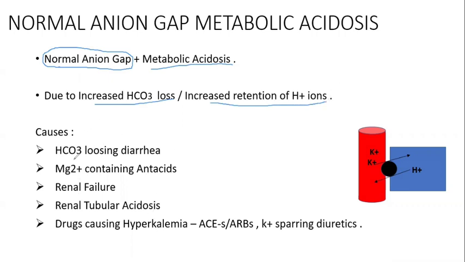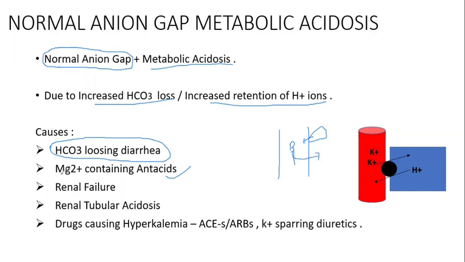The causes are like bicarbonate losing diarrhea. It is very, very important, guys. Not a simple diarrhea, it is a bicarbonate losing diarrhea. And also magnesium containing antacids. It is very important to know. What happens is, if this is the intestine, this is the pancreas. This pancreas releases bicarbonate. This bicarbonate along with the pancreatic enzymes are released into the intestine. After moving further, this bicarbonate is absorbed back into our body for the reserve.